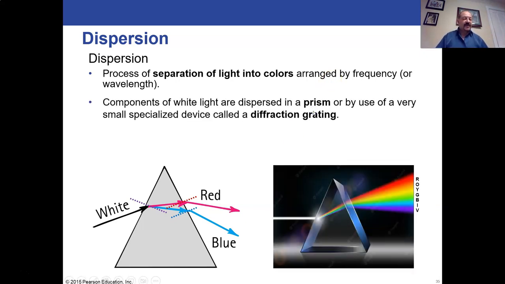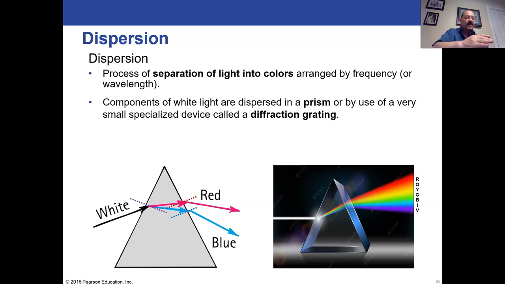So it looks something like this. You have that white light, that mix that comes into one side, and the first refraction will bend the red light a little bit, the orange light a little more, the yellow light a little more. But by the time you're at the blue, indigo, violet, you've got more bending. And then when it exits, that effect is even more amplified with the bending.